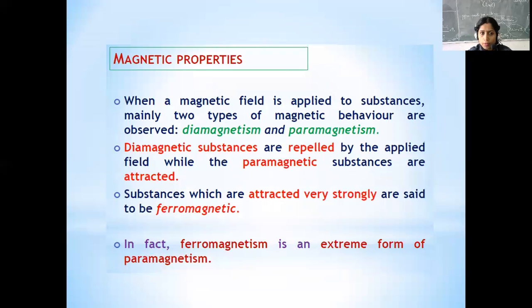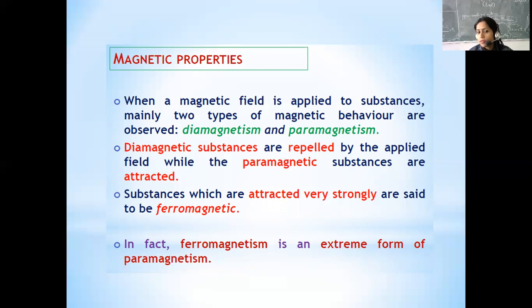Now coming to a very important property which is called the magnetic property, which I just briefed initially. Depending upon the orientation of the electrons and whether the electrons are paired or unpaired, the transition metal elements have been found to exhibit some kind of magnetic behavior. When a magnetic field is applied to such substances, two kinds of magnetic behavior are observed.